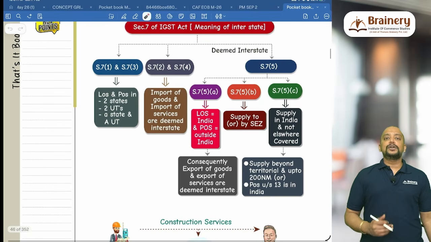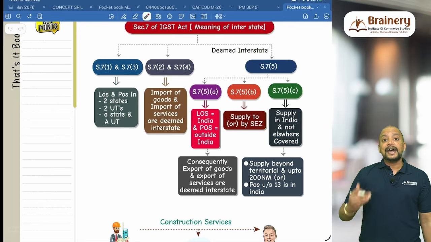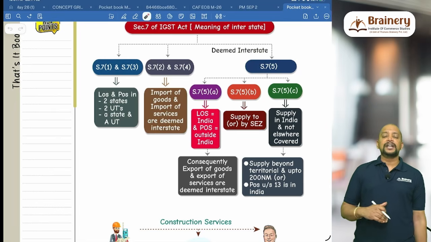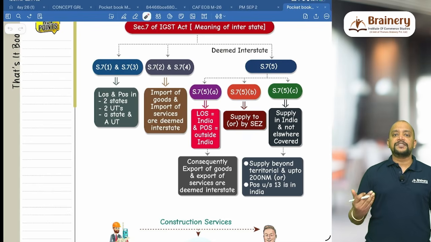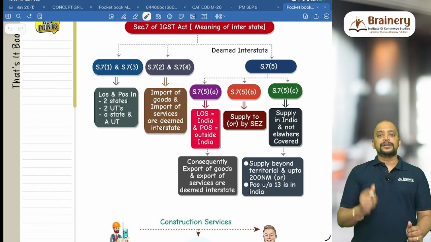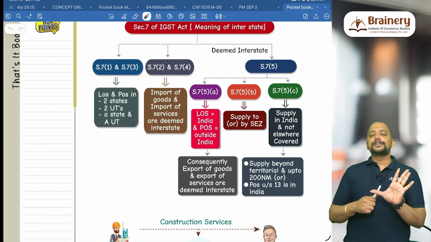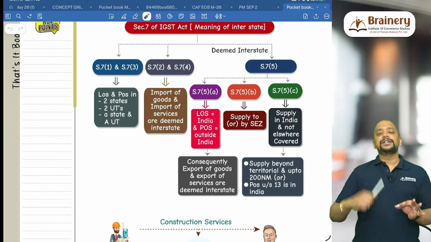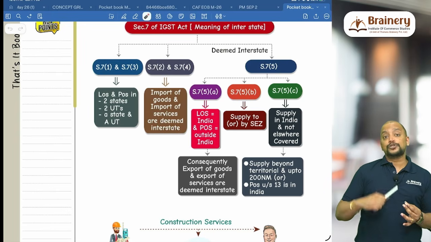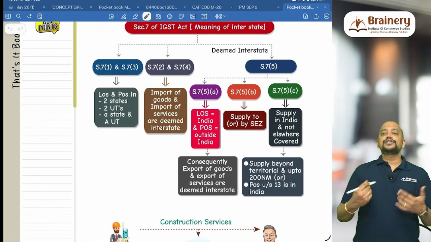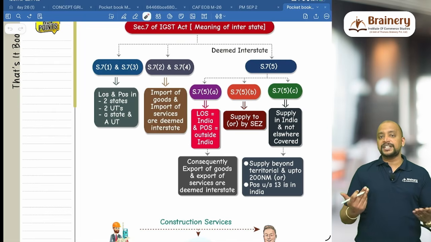What is that? If the location of supplier is in India and the place of supply is outside India, then it will be deemed interstate. Consequently, export of goods and export of services will be deemed interstate. How come, sir? In case of export of services, a total of 5 conditions should be satisfied. The supplier should be in India, the recipient should be outside India, and the place of supply should be outside India. As the supplier is in India and the place of supply is outside India, export of services will qualify as deemed interstate.